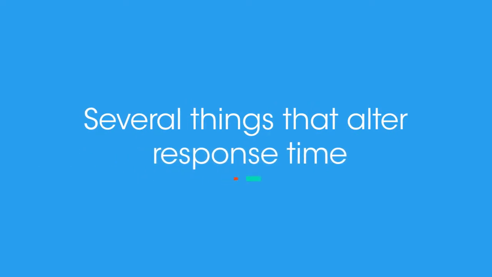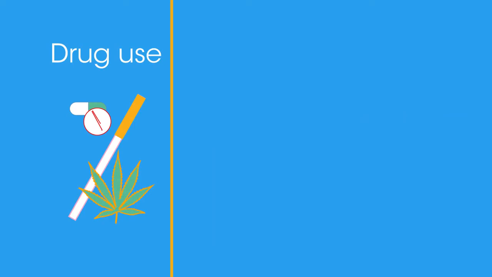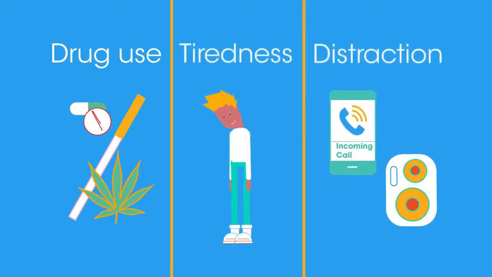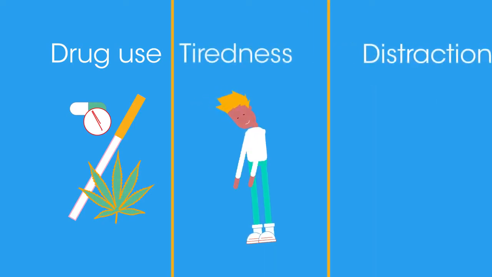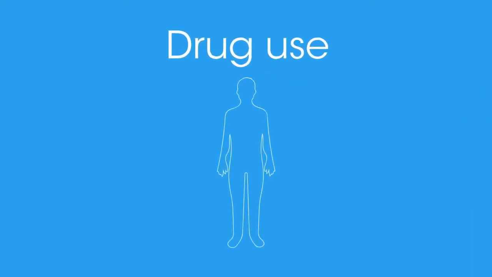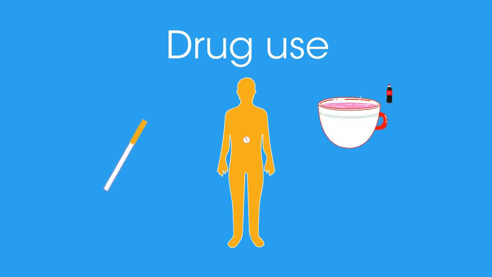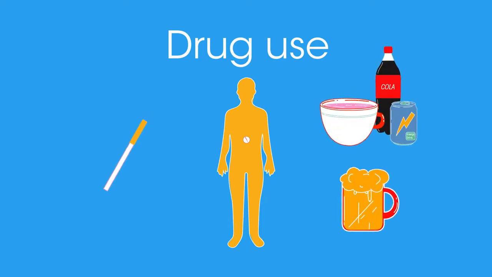Several things can alter the response time to a stimulus in everyday life: drug use, tiredness, or distraction. Let's look at drug use. You may recall that a drug is any substance that, when ingested, alters the way the body performs. Drugs that we commonly take might include nicotine from smoking, caffeine from beverages, and alcohol from drinks. Then there are a whole range of medications that are routinely supplied by medical practitioners.